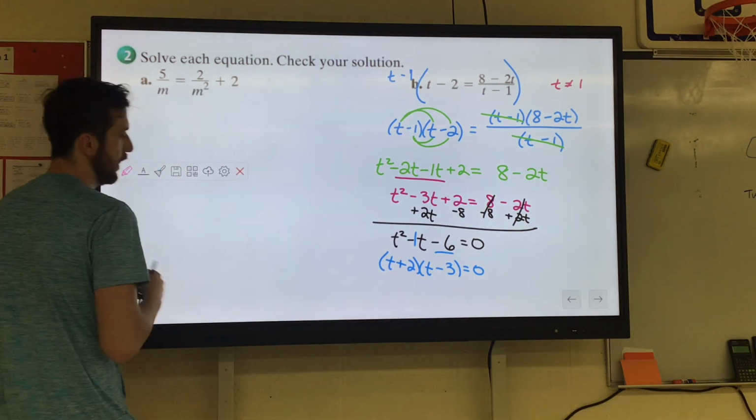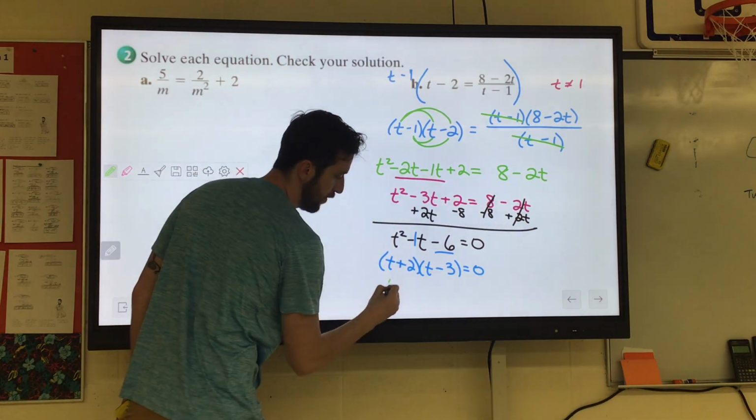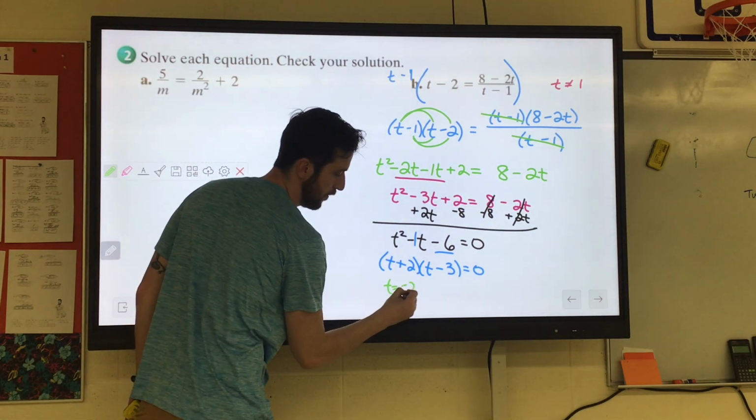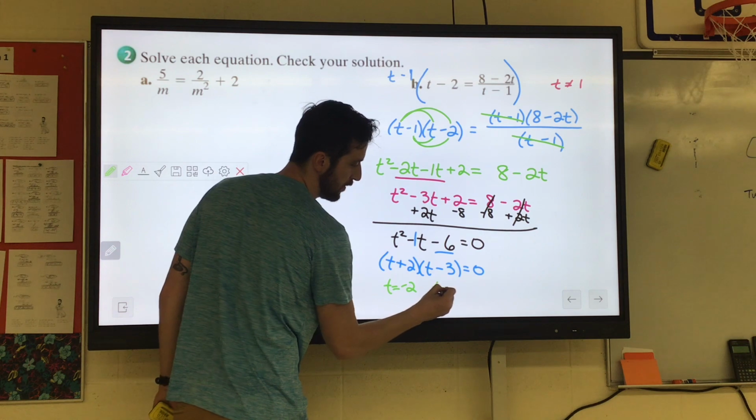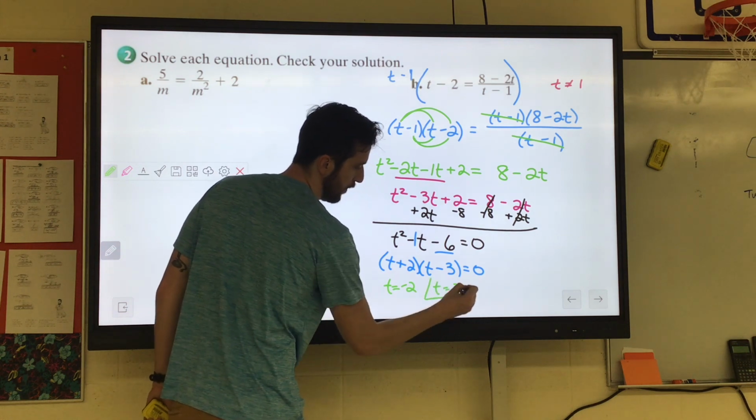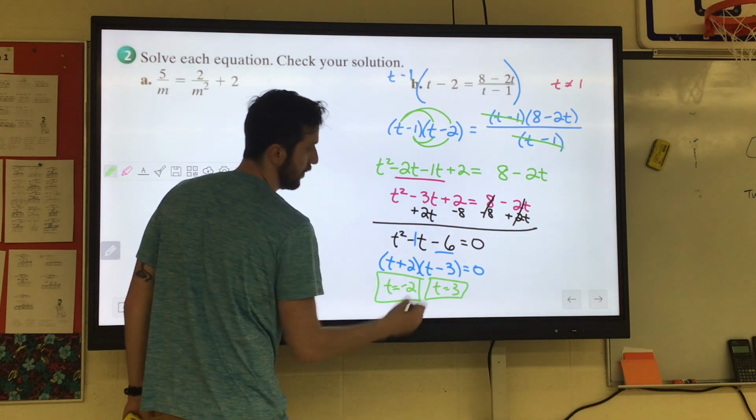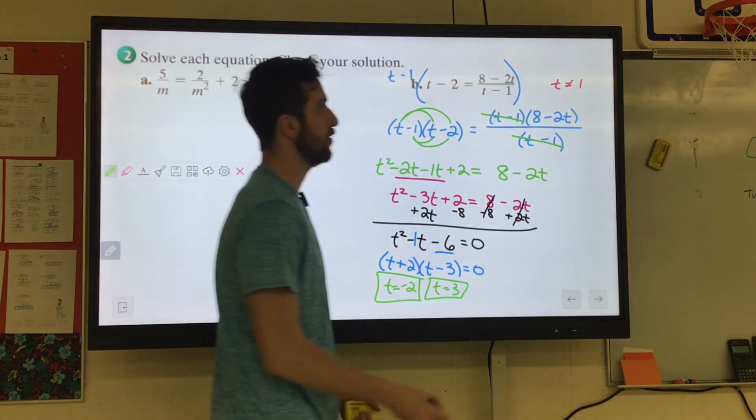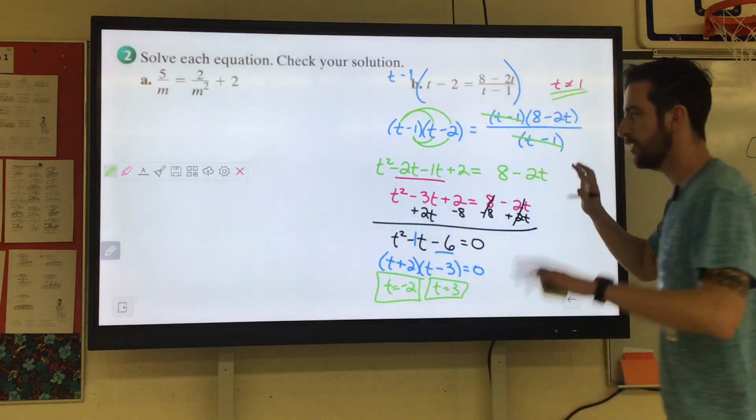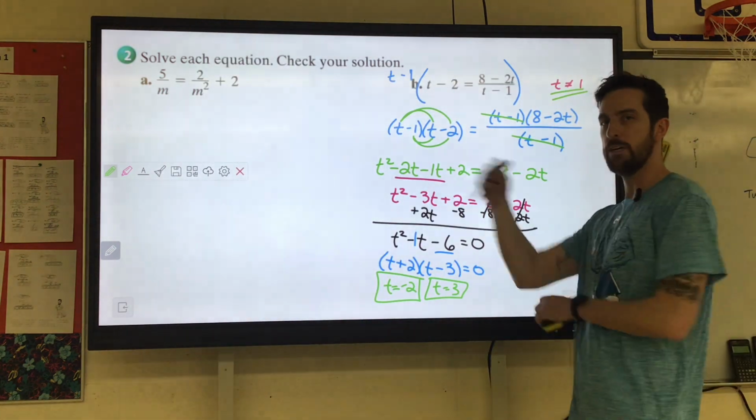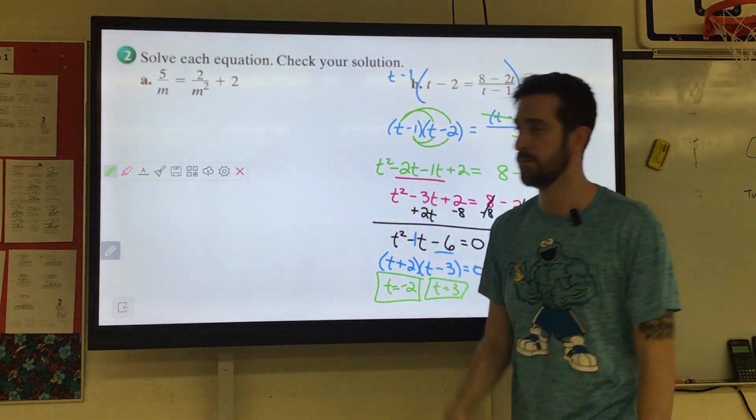We're ready for our answers. It says t plus 2. That means t would equal negative 2. It says t minus 3. That means t would equal positive 3. Boom. Either of those excluded values? No. The only thing it could not equal was 1, so we are good to go.